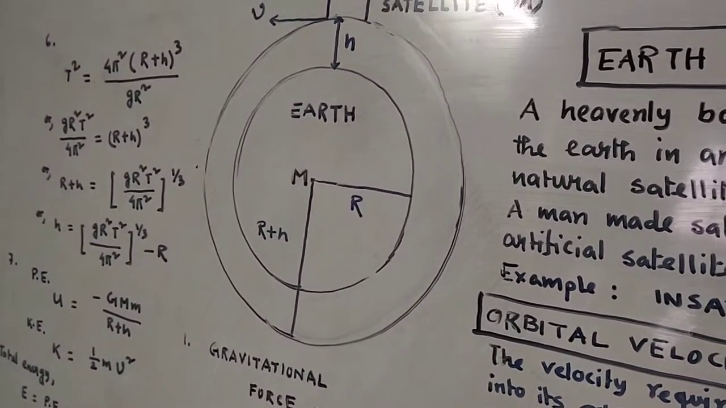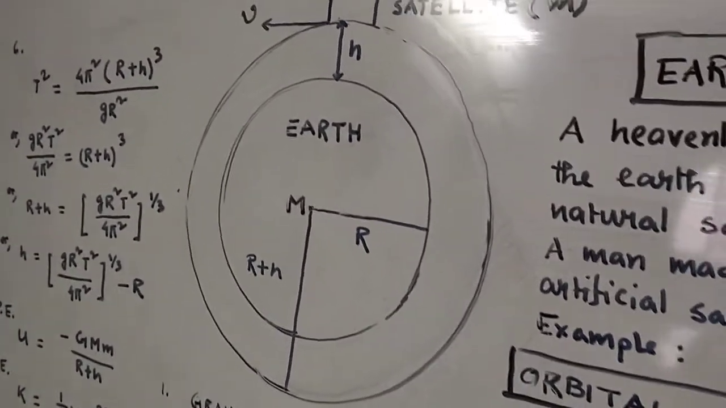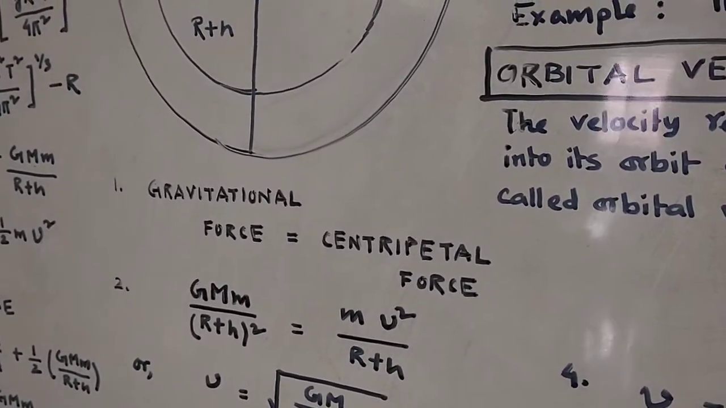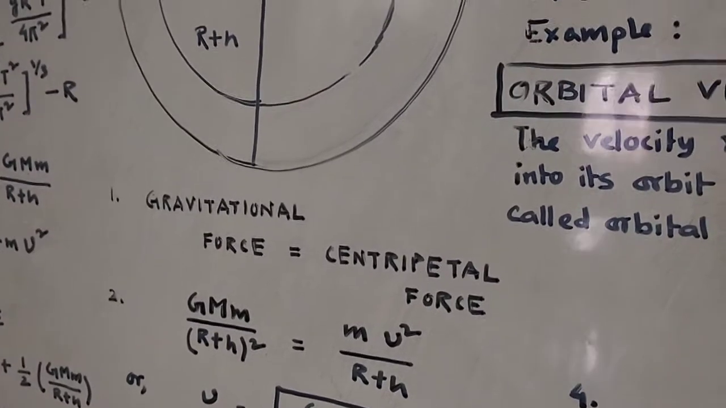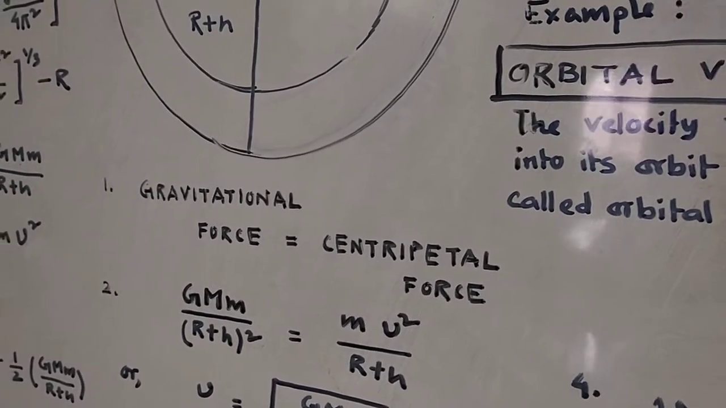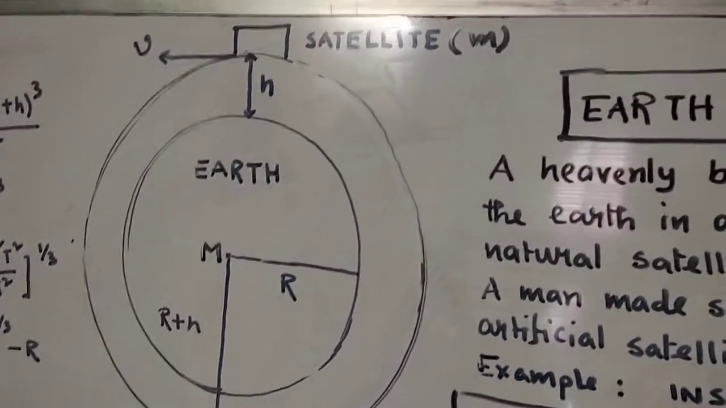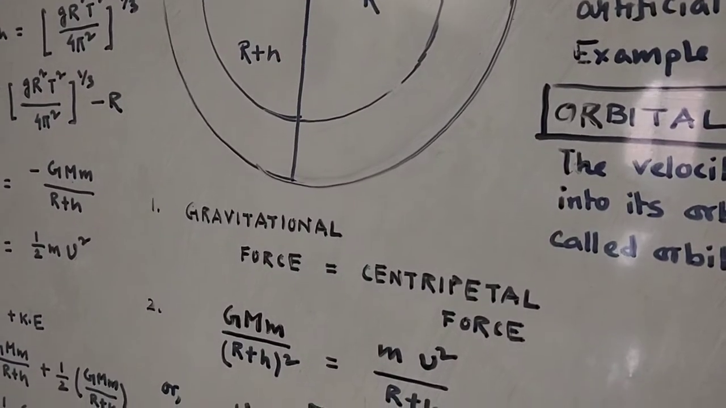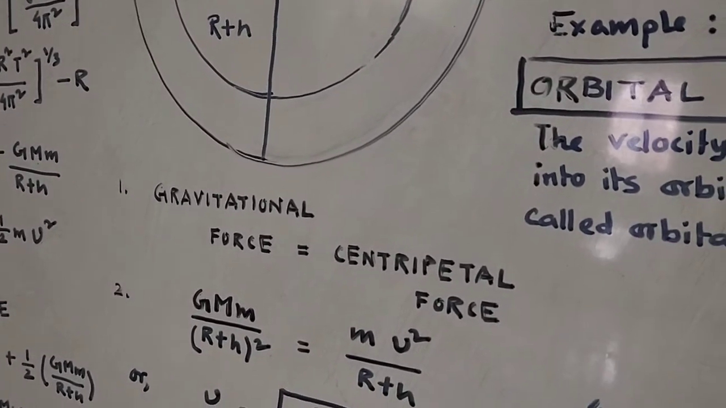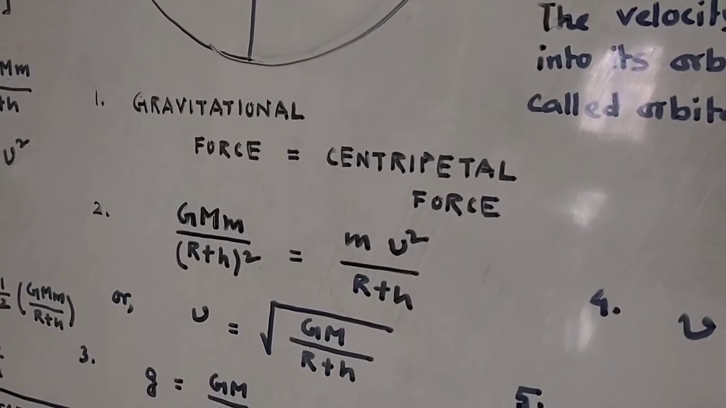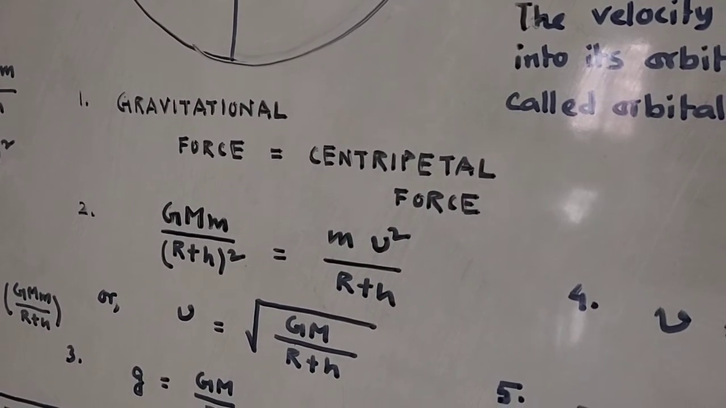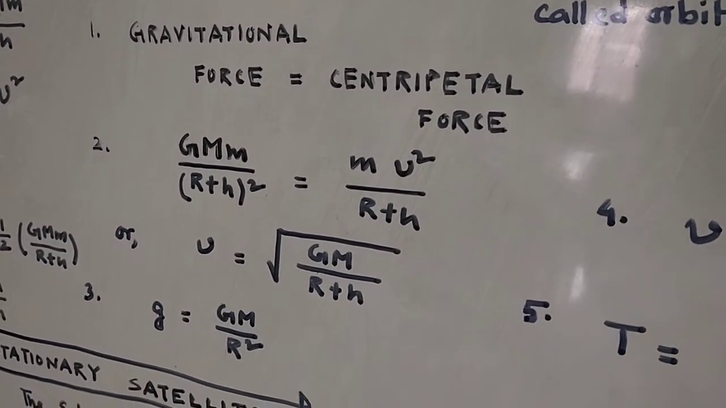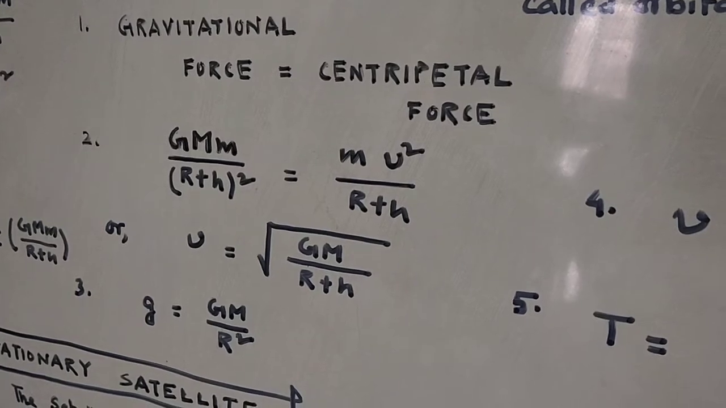Centripetal force comes out when an object moves in a particular circular orbit. So this equation we are going to use. The equation for centripetal force is m v square by (R plus H), where small m is the mass of the satellite, and capital M is the mass of the Earth. So G, capital M, small m by (R plus H) whole square equals m v square by (R plus H). On simplification, one (R plus H) goes off, and v comes out to be root over GM by (R plus H). Now from the definition of acceleration due to gravity, g equals GM by R square.